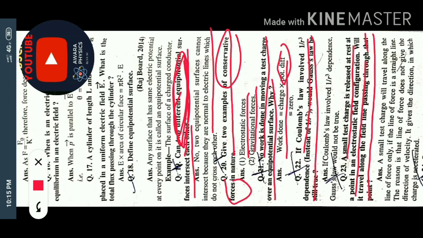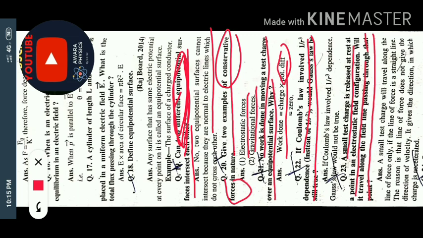Now the question is whether it will travel in the field line passing through that point. So in short, if the line of force is a straight line, the force is not giving the direction of velocity. It gives the direction in which the charge is accelerated.